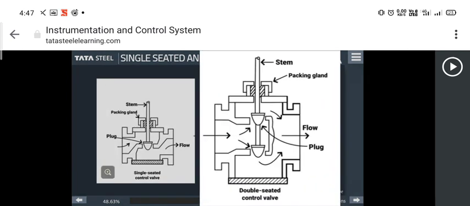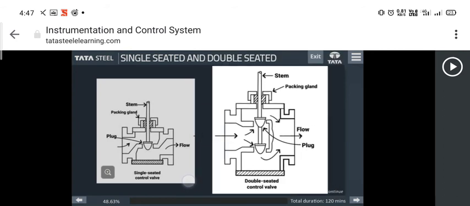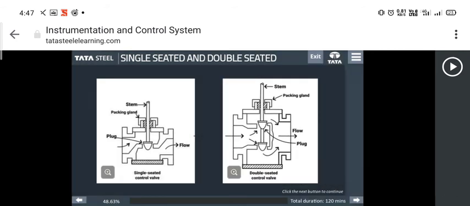If we classify control valves based on plug, we will get two valves as following. First, single-seated control valve, and second, double-seated valves.